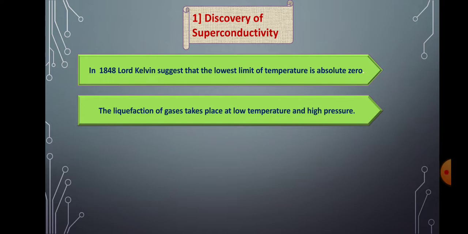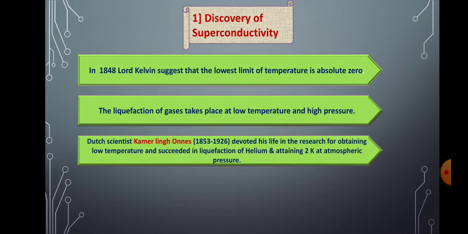And after that, so many scientists were involved in the process of liquefaction of gases at low temperature and high pressure. So the gas is converted into liquid. That process is called liquefaction. Dutch scientist Kamerlingh Onnes devoted his life to research for obtaining low temperature and succeeded in liquefaction of helium and attaining 2 Kelvin at atmospheric pressure.